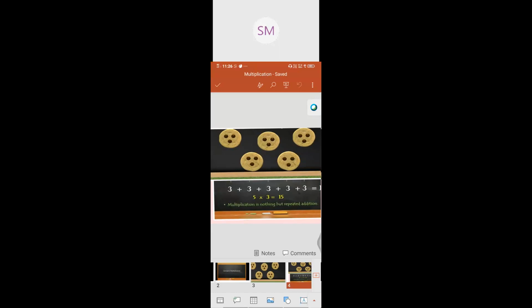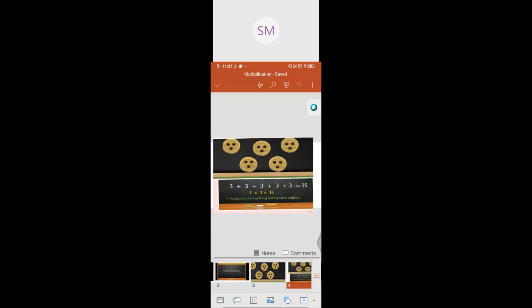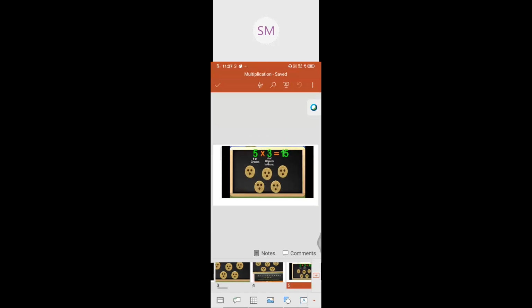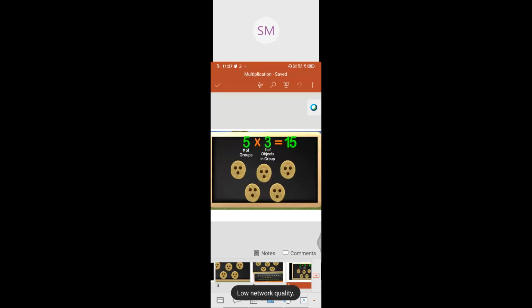Now if you see the first one, 5. What is the 5 there? Number of groups. How many biscuits are there? 1, 2, 3, 4, 5. That is the number of groups. What is the 3? What is the sign of multiplication? The X sign there. We have to call this "into". 5 into 3. 3 is the number of objects in each group, in each biscuit.